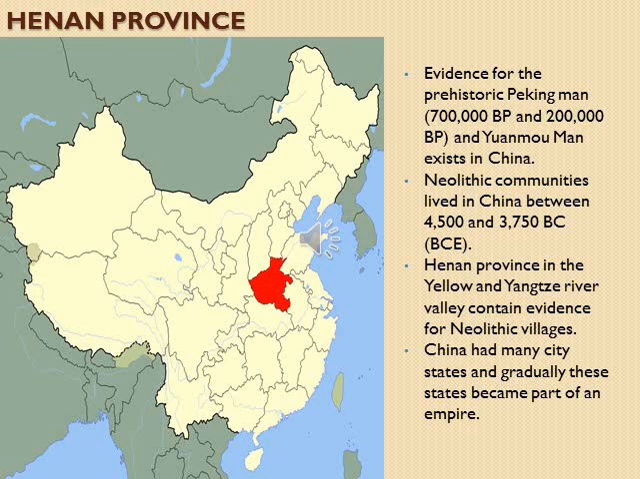Paleolithic, Mesolithic and Neolithic communities lived in China between 4,500 and 3,750 BC. The Henan province in the Yellow and Yangtze River Valley contains the evidence for Neolithic villages. Henan province is shown in this map in red. After that Neolithic period, China had many city-states, and gradually these states became part of an empire.